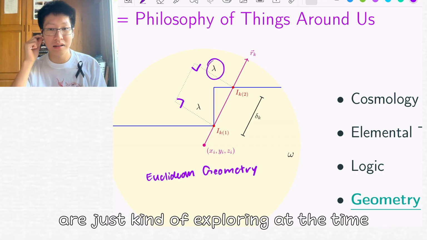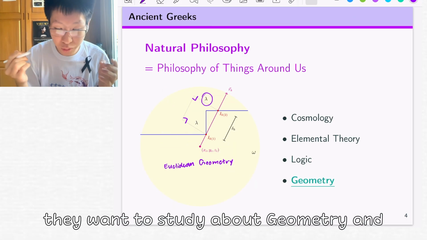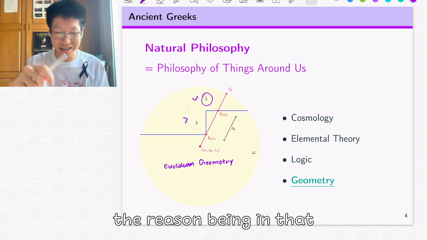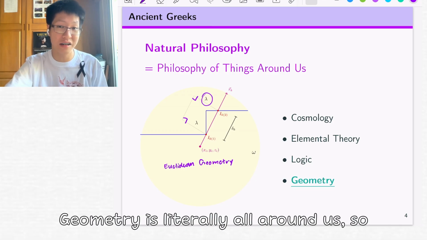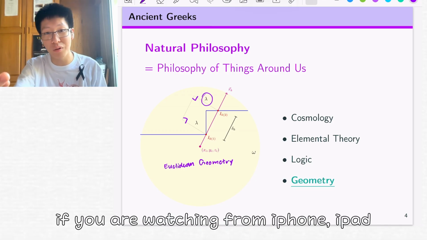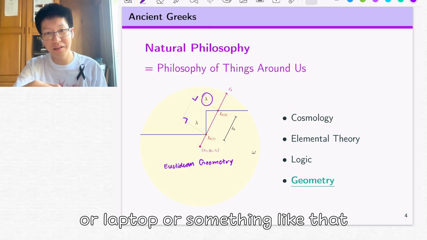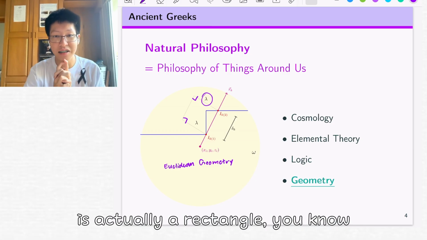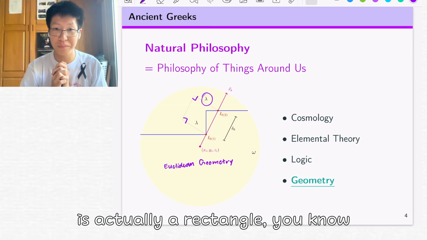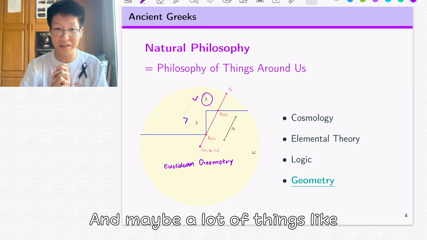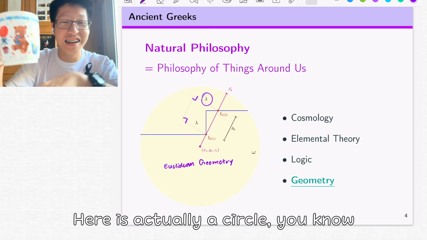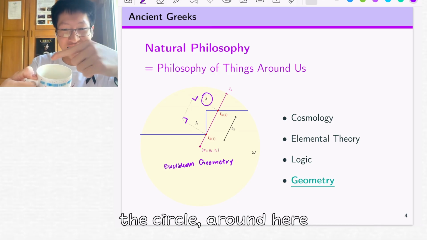The point is that they wanted to study geometry, and the reason is that geometry is literally all around us. If you're watching from an iPhone, iPad, or laptop, the shape of the monitor, the thing we are actually looking at, is a rectangle. And a lot of things, like this cup here, are circles.